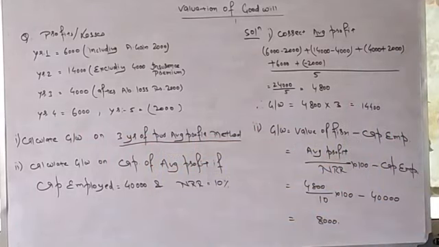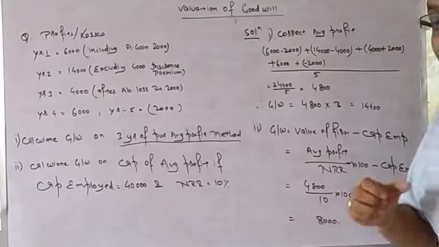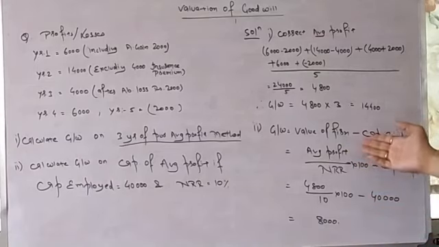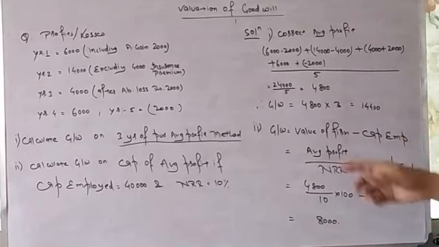Now coming to the second method, calculation of goodwill on the capitalization of average profit method. Again, the formula is value of the firm minus capital employed. And what is the formula of value of the firm? Average profit divided by NRR into 100. Average profit divided by NRR into 100 will be the value of the firm, minus capital employed.